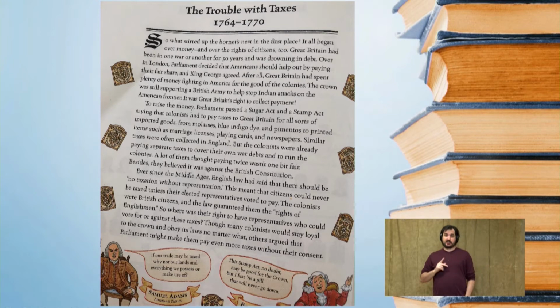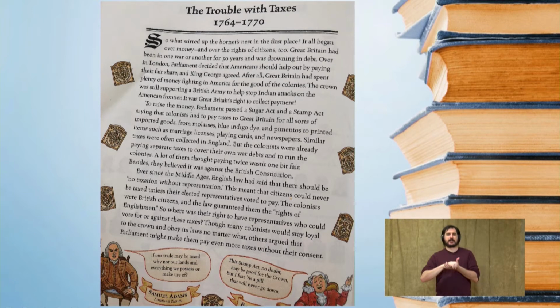After all, Great Britain had spent plenty of money fighting in America for the good of the colonies. The Crown was still supporting a British army to help stop Indian attacks on the American frontier. It was Great Britain's right to collect payment. To raise the money, Parliament passed a Sugar Act and a Stamp Act, saying the colonists had to pay taxes to Great Britain for all support of imported goods, from molasses, blue indigo dye, and pimentos to printed items, such as marriage licenses, playing cards, and newspapers.